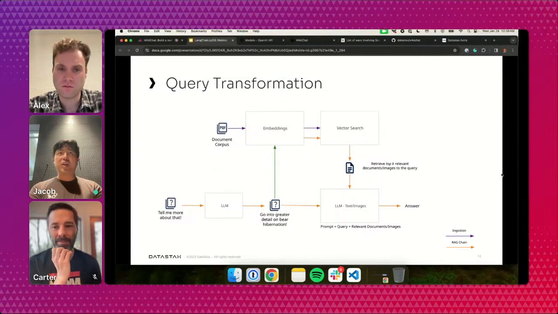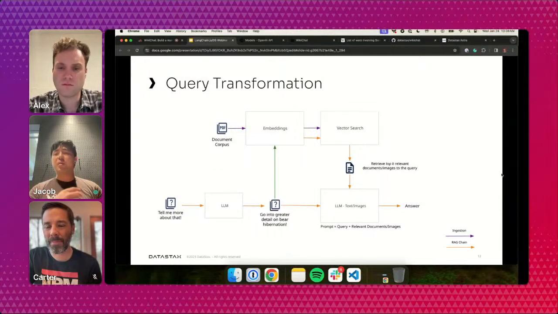And we would get more documents on bear hibernation, and our LLM would take those documents, see what it responded with before. We would also pass in the previous chat history and be able to synthesize something based on that, maybe mentioning more information from the source documents that it didn't get into the first time. So yes, you can go pretty deep. This is one pretty common optimization that comes up a lot because people tend to interact with these bots conversationally. So this is one way of handling that.